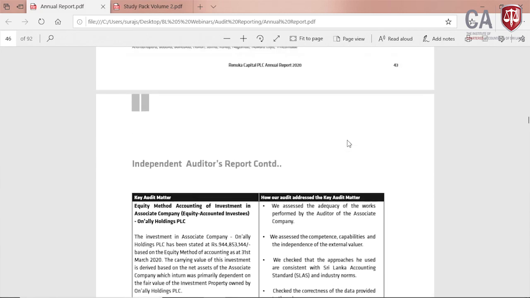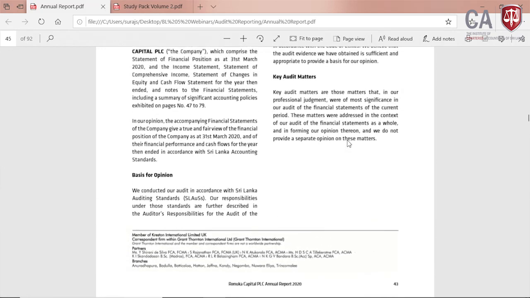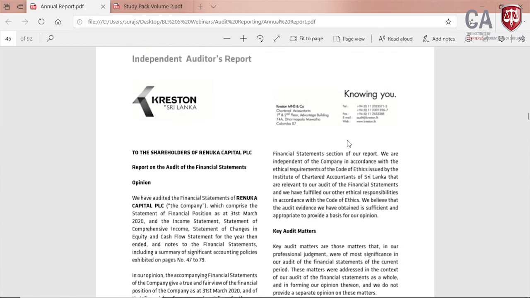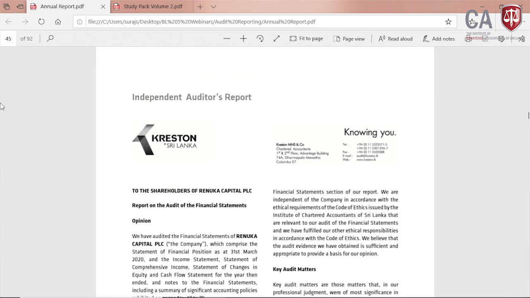In this live example, I am going to show you the 13 sections. You see number 1, the title, Independent Auditor's Report. Number 2, the address to the shareholders of Renuka Capital PLC. And number 3, you can see the opinion.